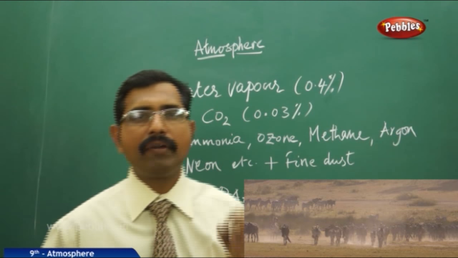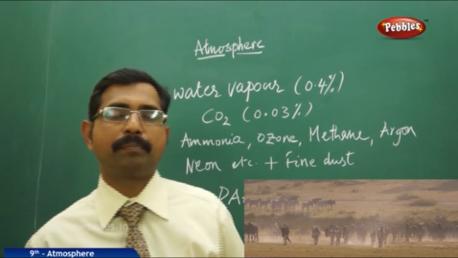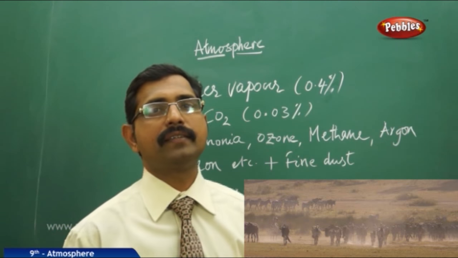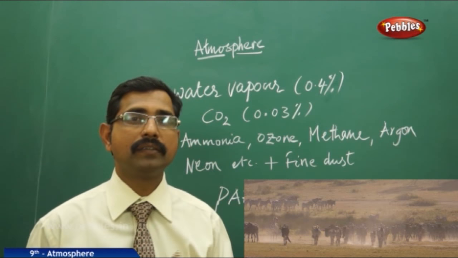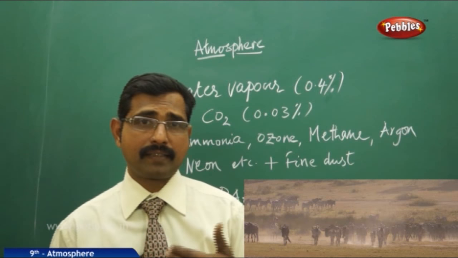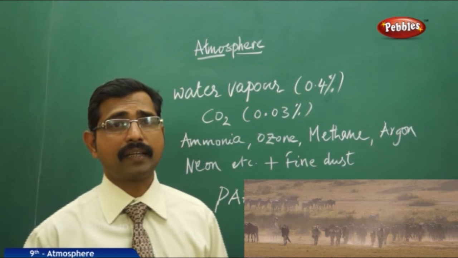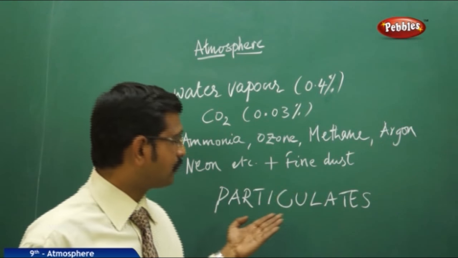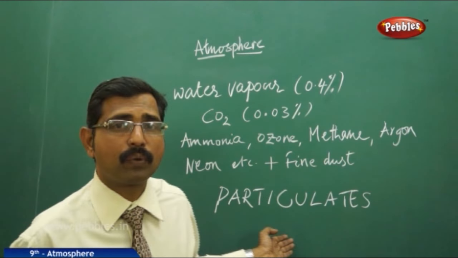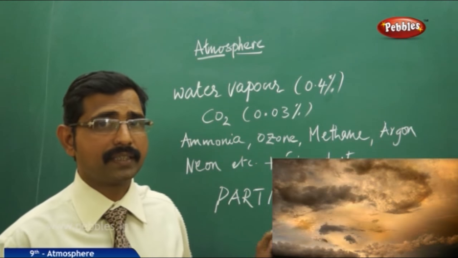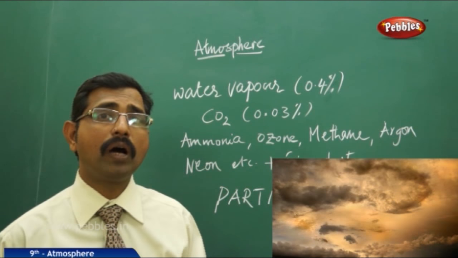Particulates are nothing but the fine dust present in the atmosphere, and you can see this fine dust. For example, if you have seen the orange sun during sunset and sunrise, you get this orange color just because of these particulates. Atmospheric conditions are also affected by these particulates, this fine dust. And how is this fine dust formed?